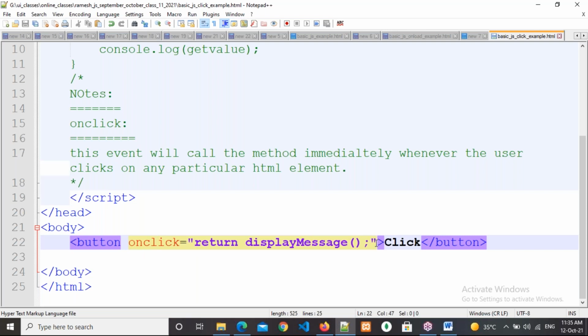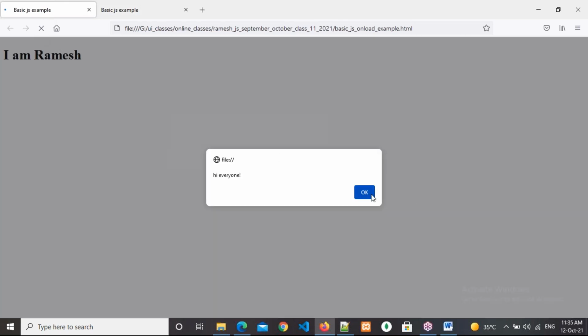Now suppose, see here. Observe in the browser. In the previous example, whenever the page is loaded, immediately the alert box is coming. But here that is not my intention. The page will be loaded and I don't do anything after loading. But whenever I click on this button, then the alert box should come. So that's why I'm taking a button here.